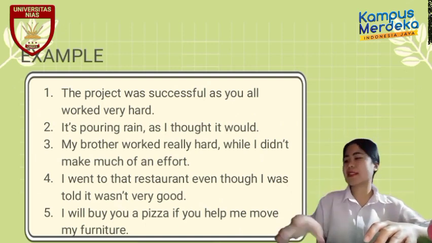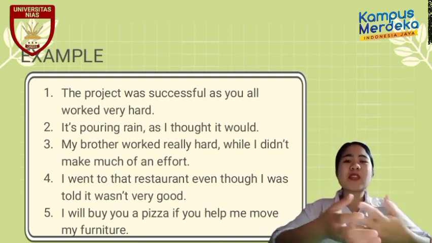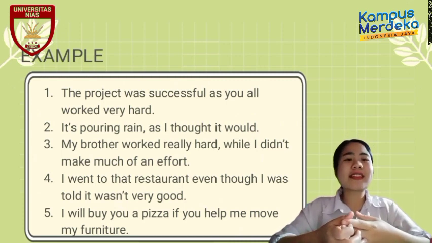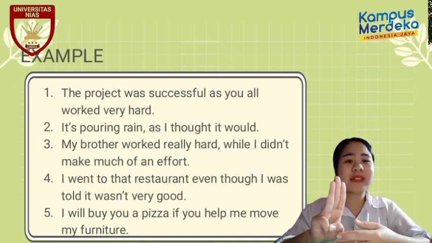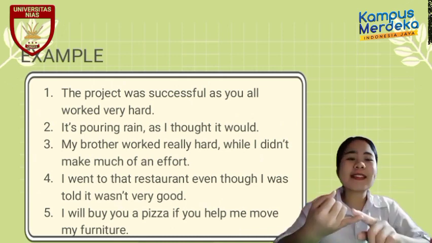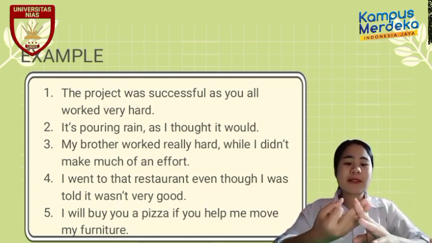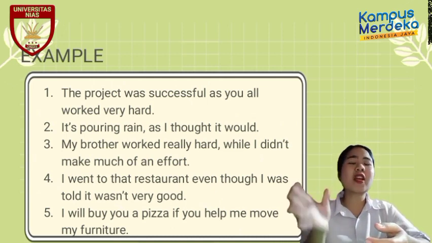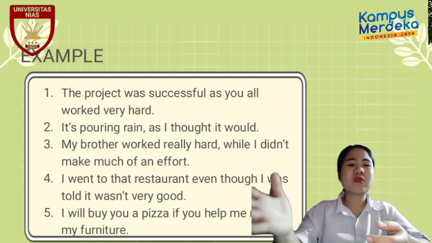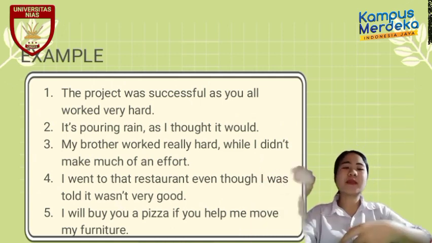Subordinating conjunction generally consists of three special words that always appear in a sentence: as, because, and since. But actually, in specific examples, many words can be used to make a relation between an independent clause and a dependent clause.